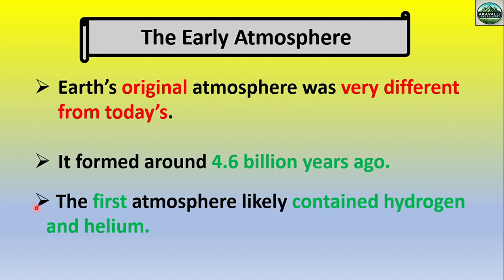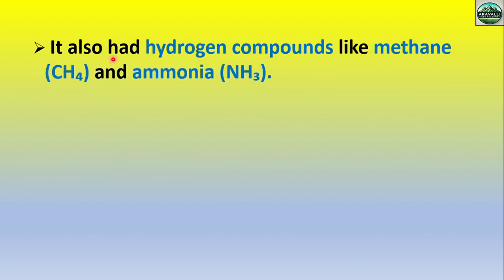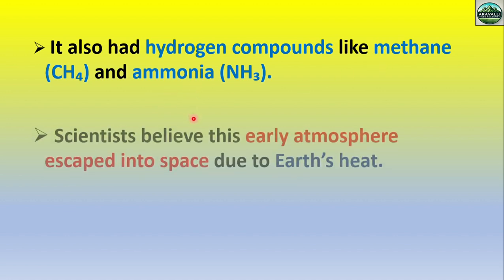This point is important for CSIR NET. The examiner may directly ask what the composition of the first atmosphere of the earth is. So, hydrogen and helium. It also had hydrogen compounds like methane and ammonia. Apart from hydrogen and helium, some ammonia or methane was also present in the early atmosphere.